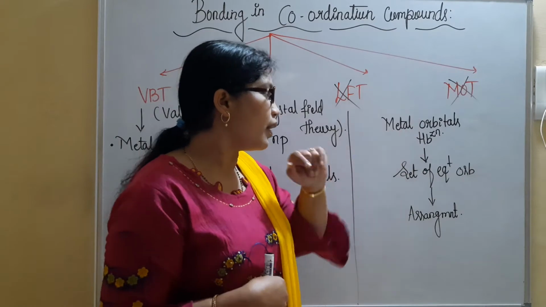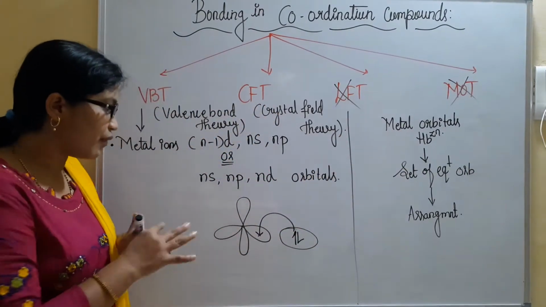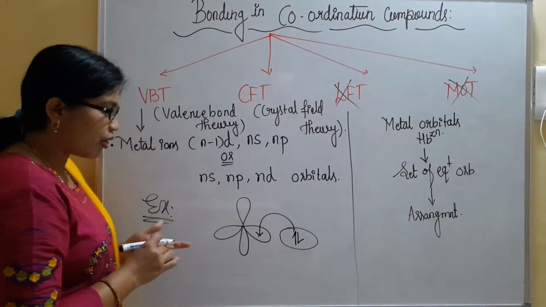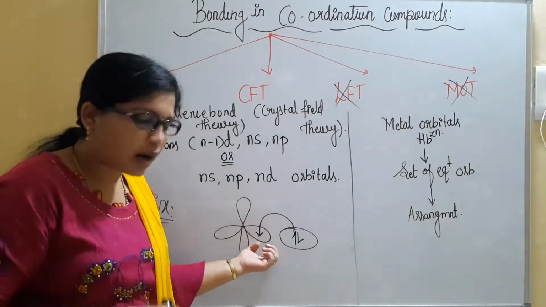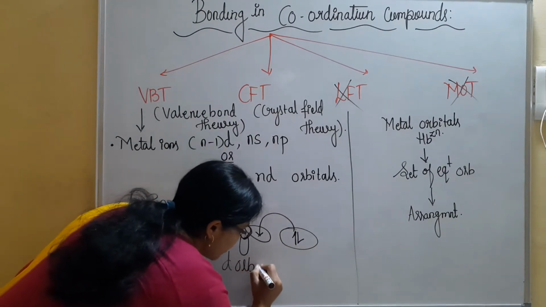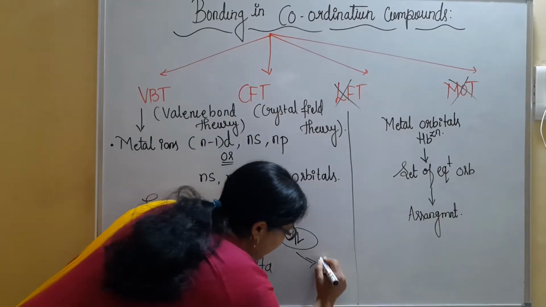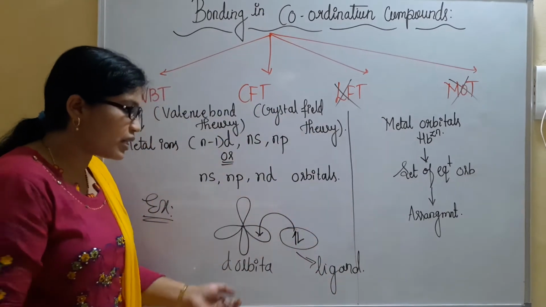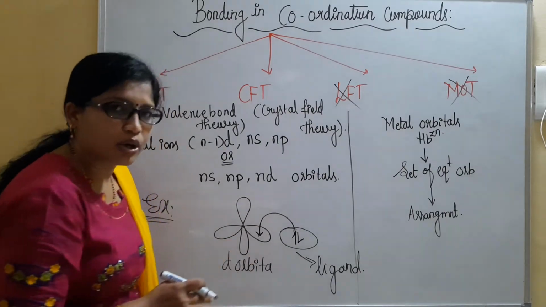Hybridization will happen. See here, I have given an example of a d orbital. This is the d orbital of any metal ion which is empty or half filled. Here we have a ligand. The ligand is an electron donor in nature, and together they form a coordinate bond.